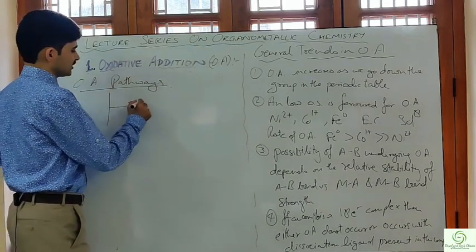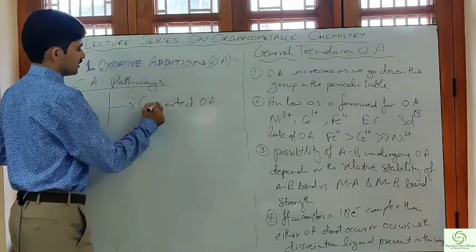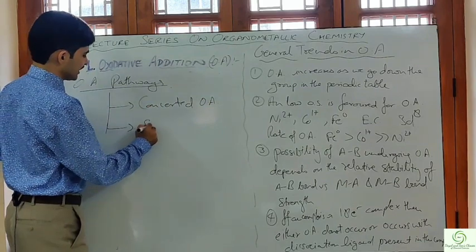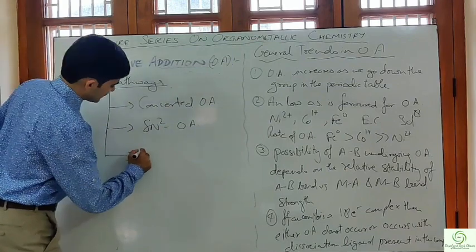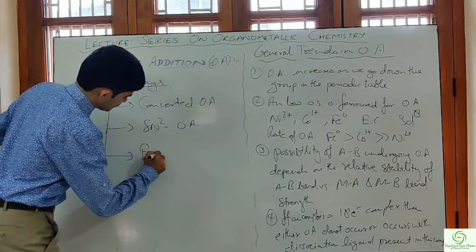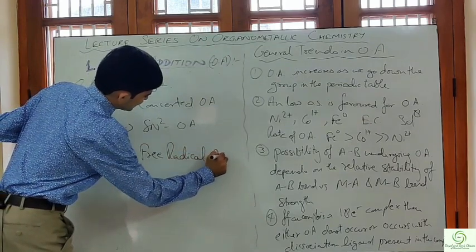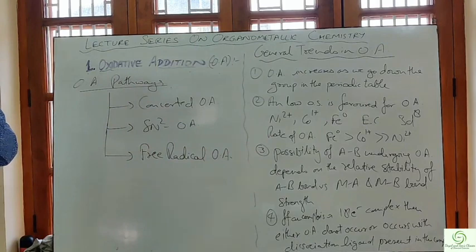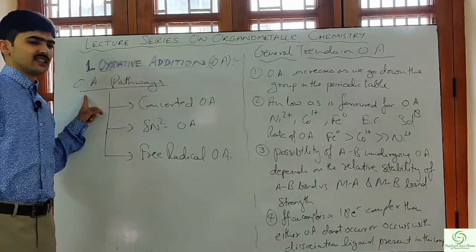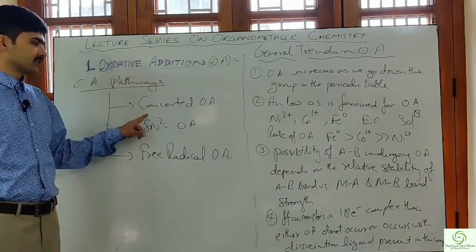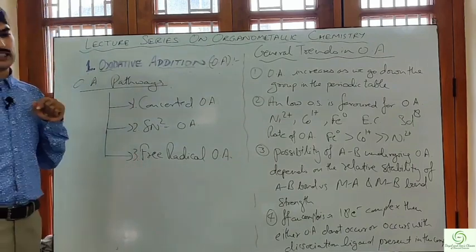First method is concerted oxidative addition. Second is SN2 oxidative addition, and the third one is free radical oxidative addition. So there are three mechanistic pathways by which an oxidative addition reaction can take place in any complex. First is the concerted, second is SN2, and third is free radical.